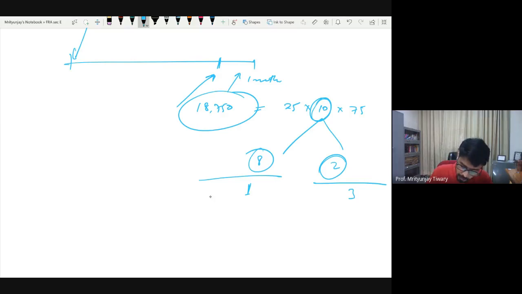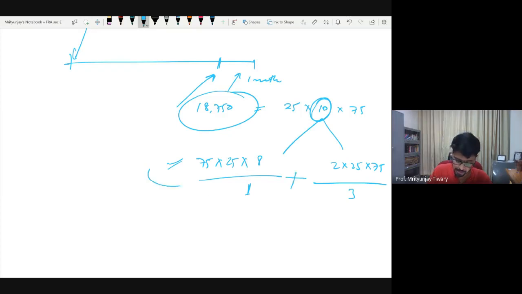Now let us find out what life they have. What did you spend on these 8 copies? You bought 8 copies of 25 movies for $75 each, so on 8 copies this is what you spent. On 2 copies, what did you spend? You bought 2 copies of 25 movies at 75 each, so this is what you spent on 2 copies. If you add both of them together, this is the number you should get.